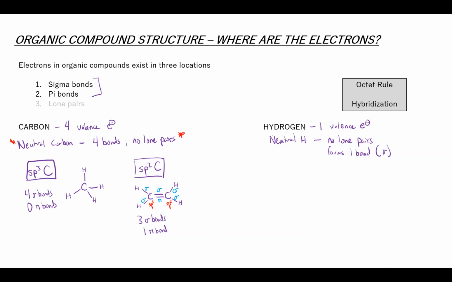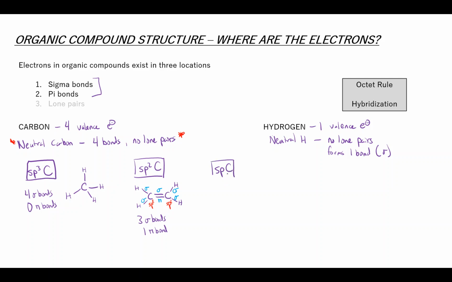And so each of the carbons is sp2 hybridized, right? If we count just the four bonds connected to the carbon on the left, you get three sigma and one pi. If you count the four bonds connected to the carbon on the right, you get similarly three sigma and one pi.